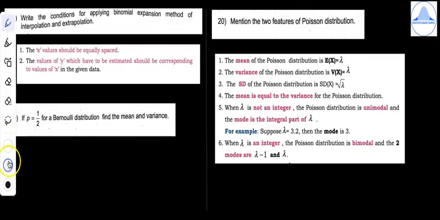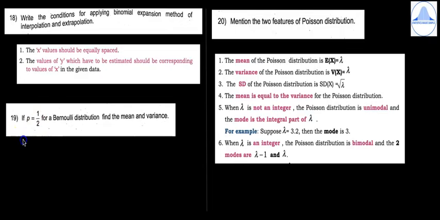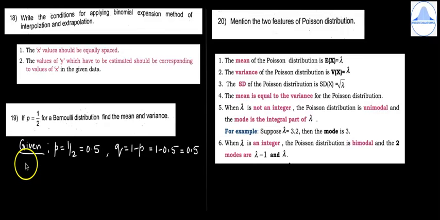So first let us write the information which is given. So we know that P is called the probability of success. So write given P is equal to half, which is equal to 0.5. Q is equal to 1 minus P, 1 minus 0.5 is equal to 0.5.